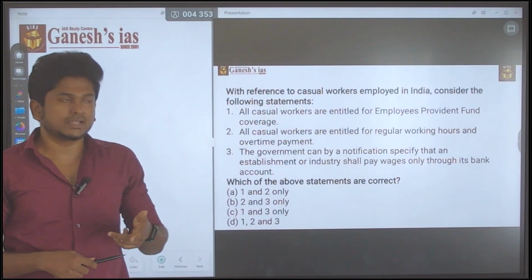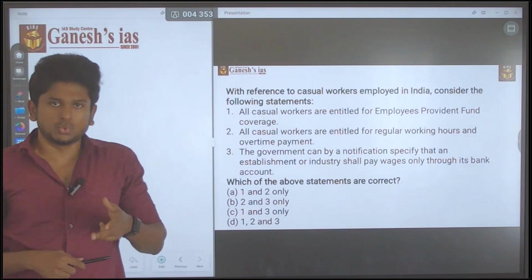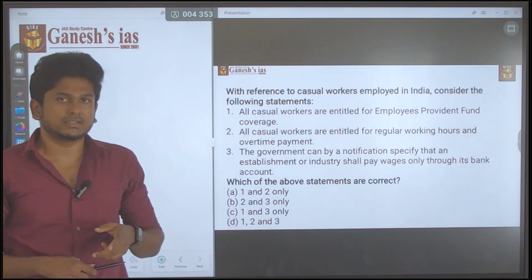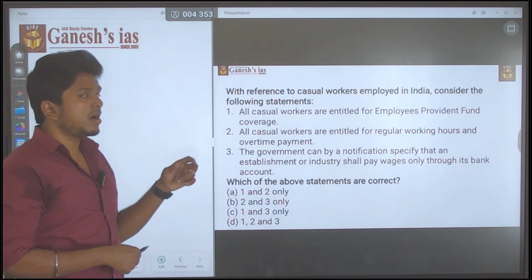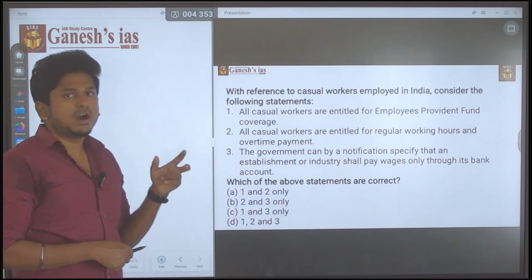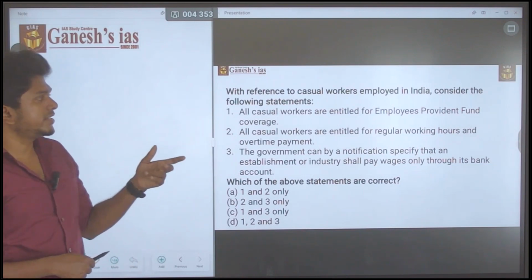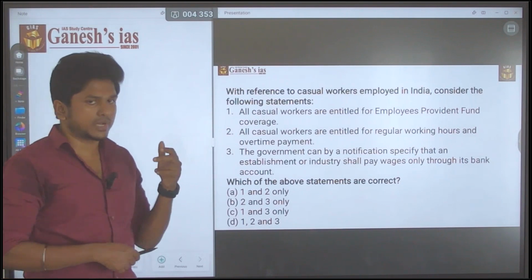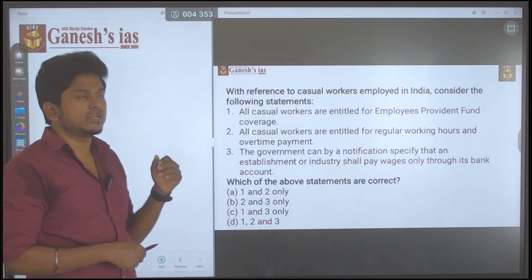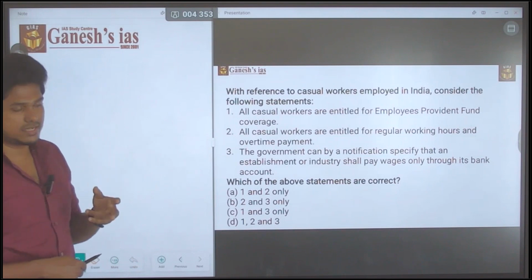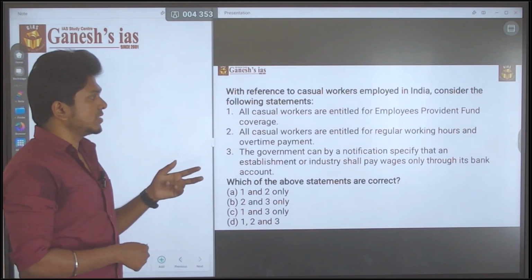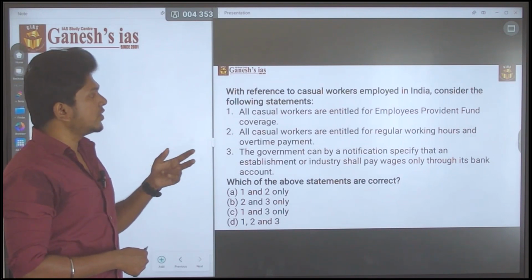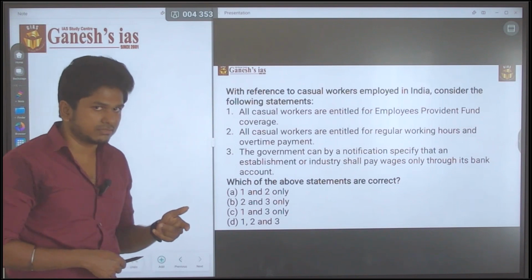So by that, statement 1 is true. It's actually correct. All casual workers are entitled to the employee provident fund coverage. The statement is right. Second statement: all casual workers are entitled for regular working hour and overtime payment.